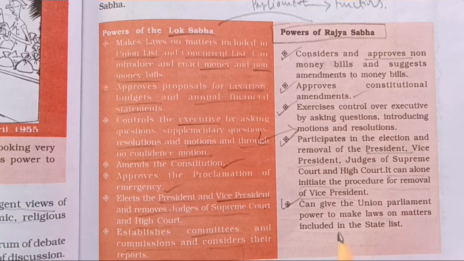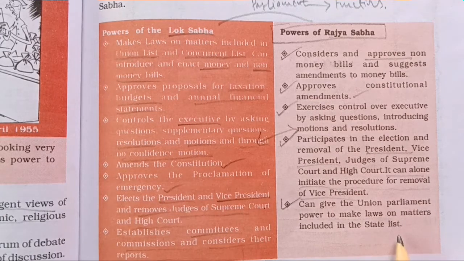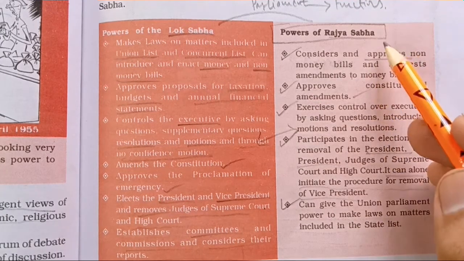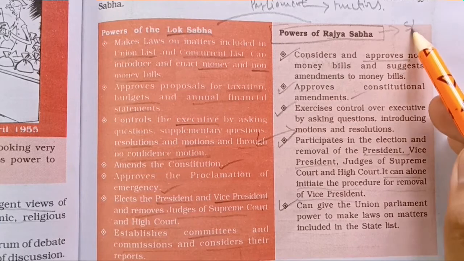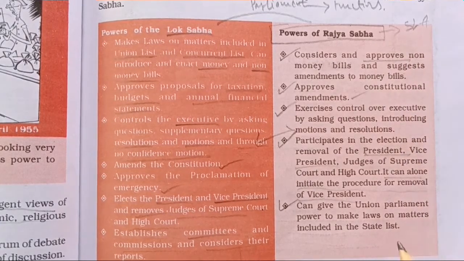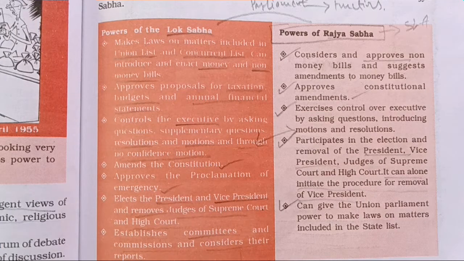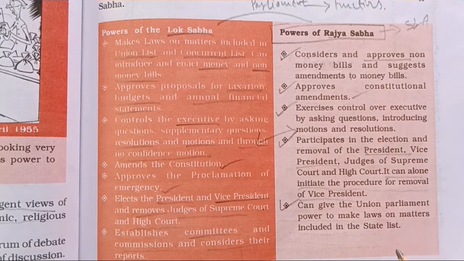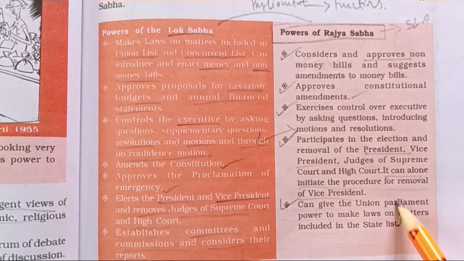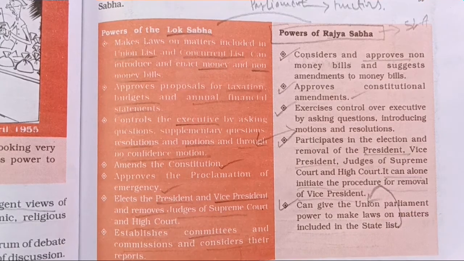It can give the Union Parliament power to make laws on matters included in the state list. You know that all the members of Rajya Sabha are elected from state legislative assemblies. So whatever matters were under the state list, at some point of time the union or center government may feel that this function should be transferred to the union list or the concurrent list. Then it is important to take the approval of the Rajya Sabha. So Rajya Sabha plays an important role if any function of the state list has to be transferred to the union list. These are some of the functions and powers of Rajya Sabha.